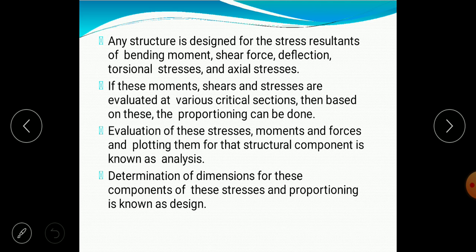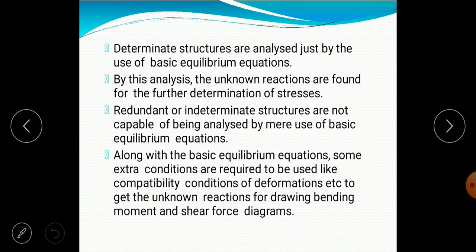Any structure is designed for the stress resultants of bending moment, shear force, deflection, torsional stresses and axial stresses. If these moments, shear and stresses are evaluated at various critical sections, the proportioning can be done. The determination of dimensions for these components based on the stresses and proportioning is known as design. While going for design, we have to analyze the structure as well as the loads acting on it in terms of shear force, bending moment, torsional moment, stresses and strains acting on the structure due to the external load.